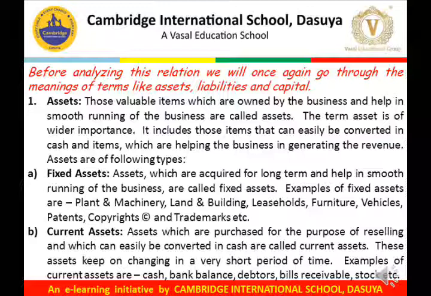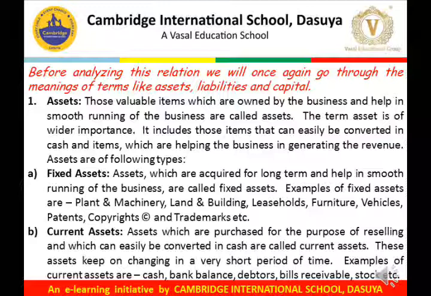Assets: those valuable items which are owned by the business and help in smooth running of the business are called assets. The term asset is of wider importance. It includes those items that can easily be converted into cash and items which are helping the business in generating the revenue. Assets are of the following types. The first one is fixed assets. Those assets which are acquired for long term and help in smooth running of the business are called fixed assets.